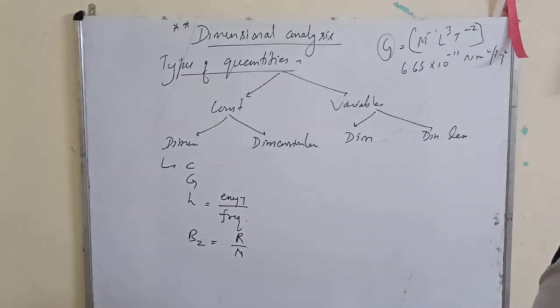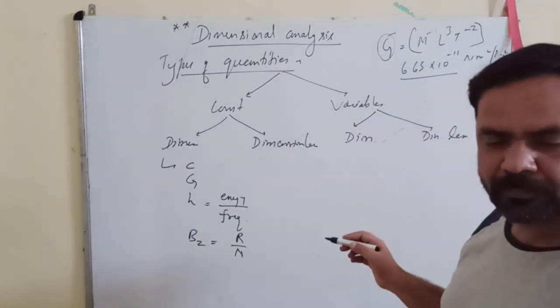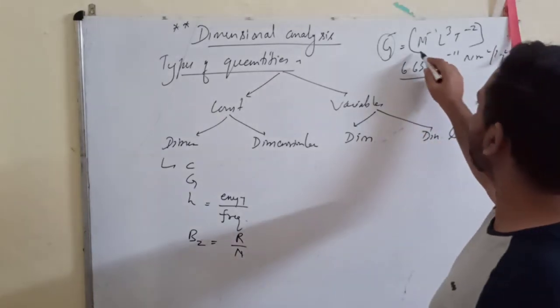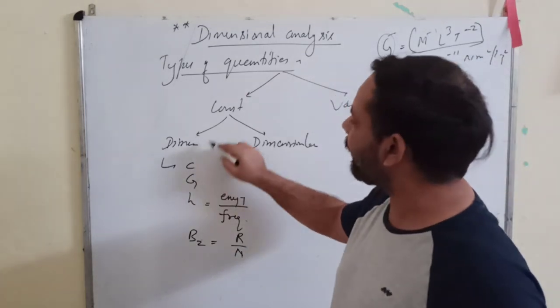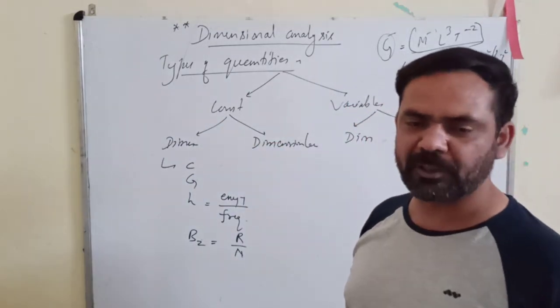Do you remember this? So what about G? G has a constant value, correct? And it has a dimensional formula also. So this G is called a dimensional constant. A constant with dimensions.